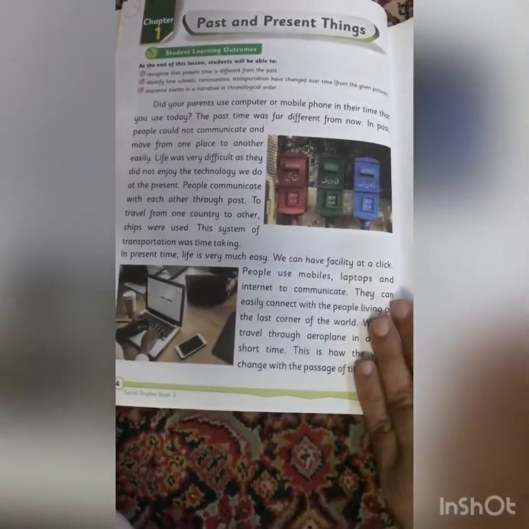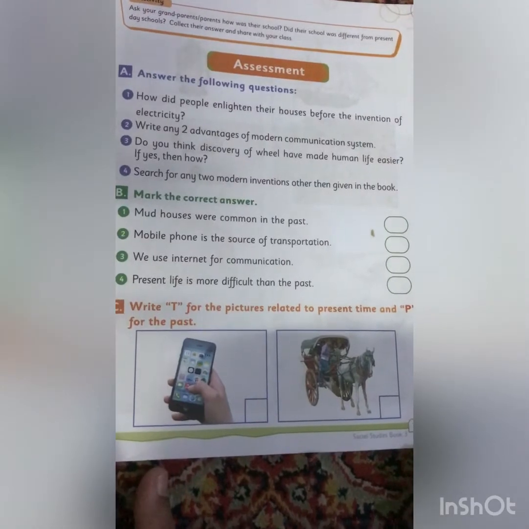Dear students, last week, if you remember, we had done a lesson in social studies, chapter 1, past and present things. I read and explained the whole lesson to you, and after that we came to the exercises. But since the lesson was too long, we could not do the exercise at that time. I had told you to read and understand the lesson fully, which I am sure you must have done.